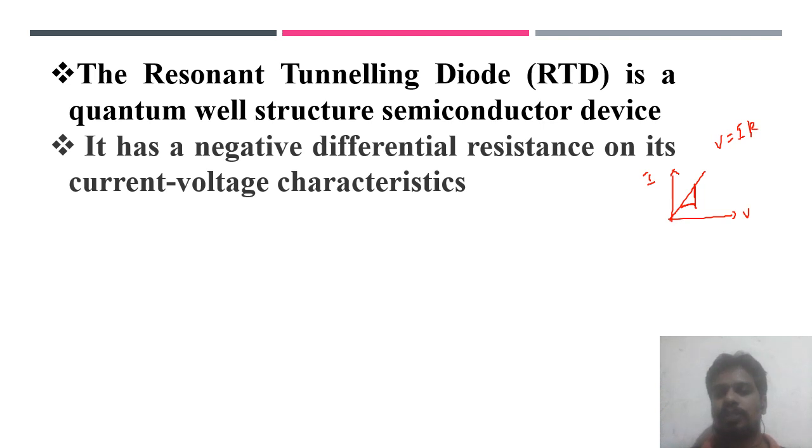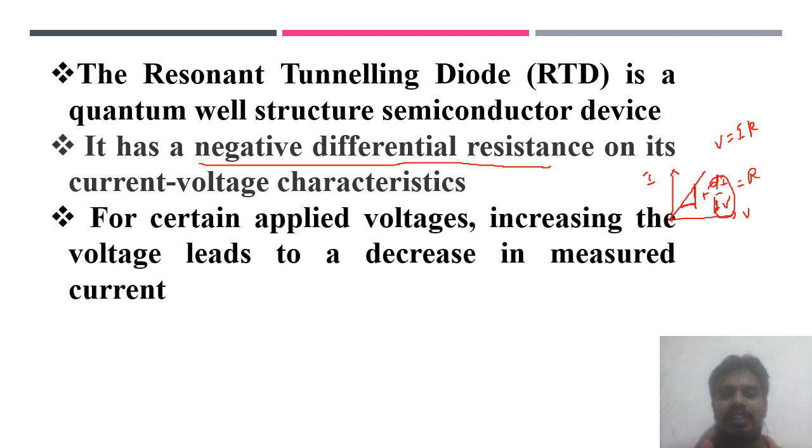That is a positive differential coefficient, dI/dV, which equals the resistance. But if you look at the resonant tunneling diode, we have negative differential resistance. We will see in the next slide how that negative differential coefficient happens.